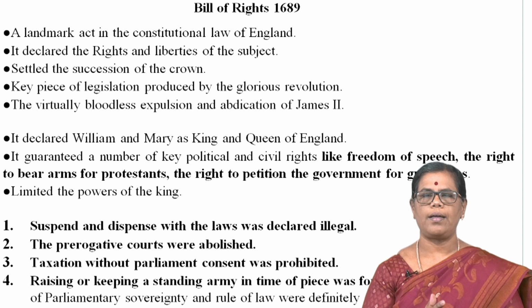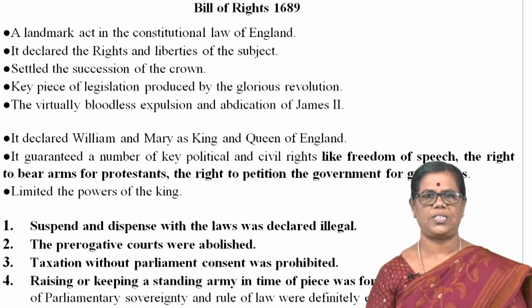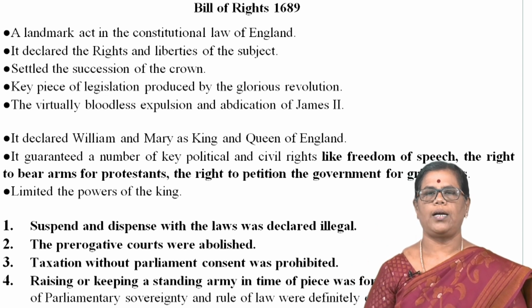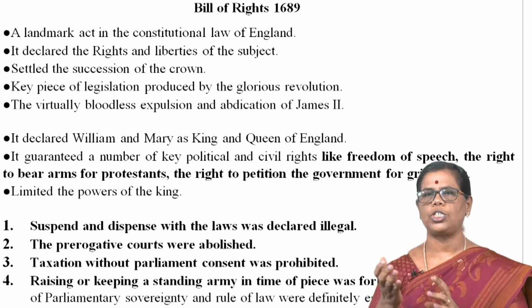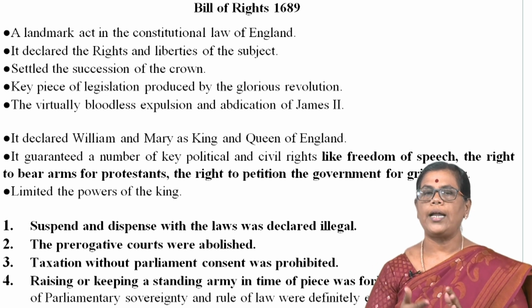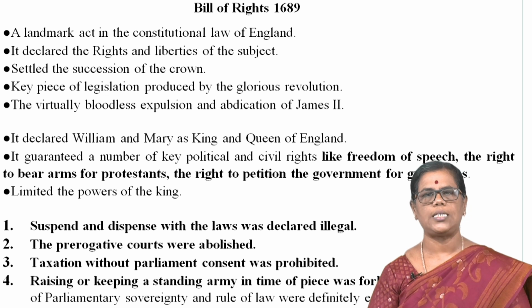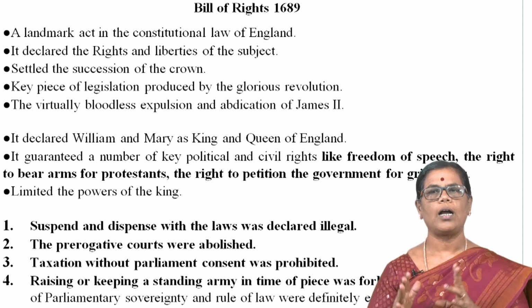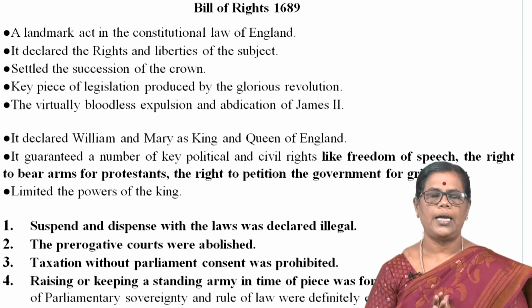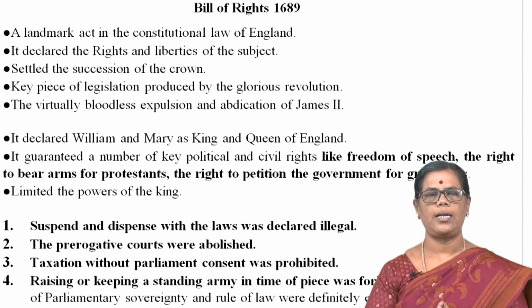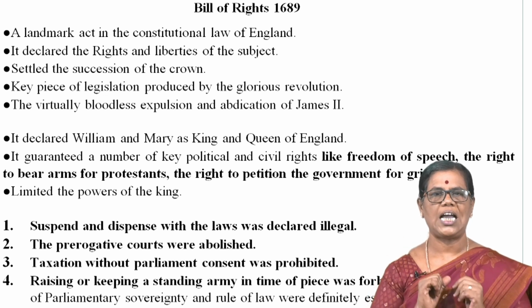It declared the rights and liberties of the subjects as well as the king. It also settled the succession of the crown. And it was a key piece of legislation produced by the Glorious Revolution. In England, in the year 1688, the Glorious Revolution occurred.